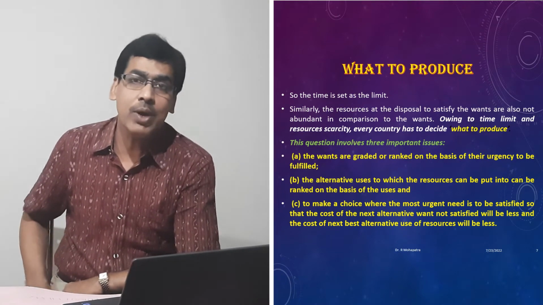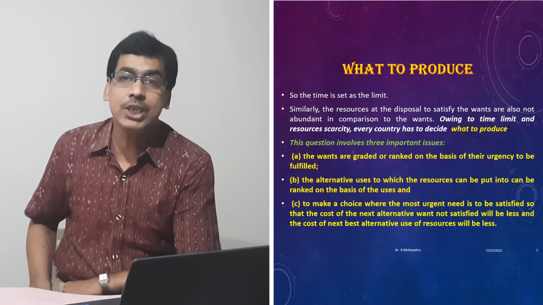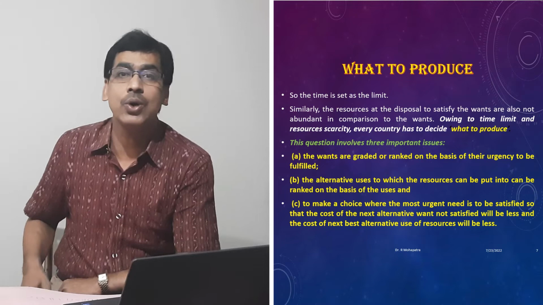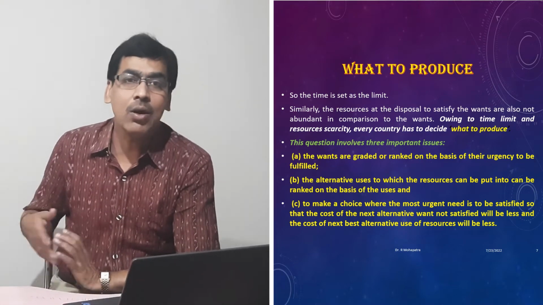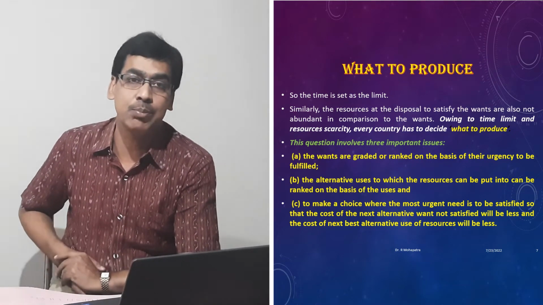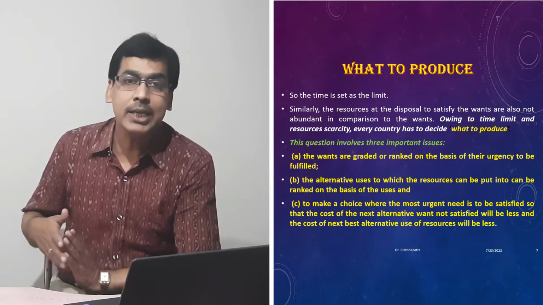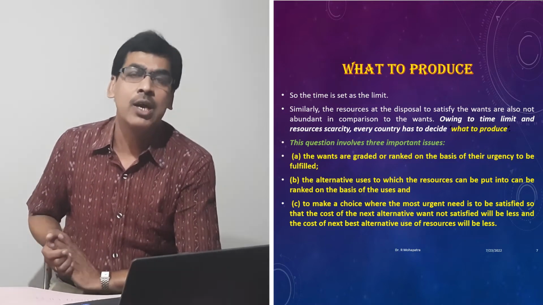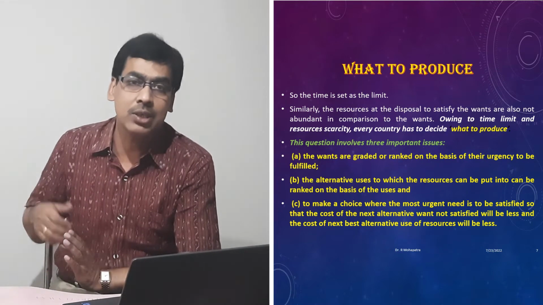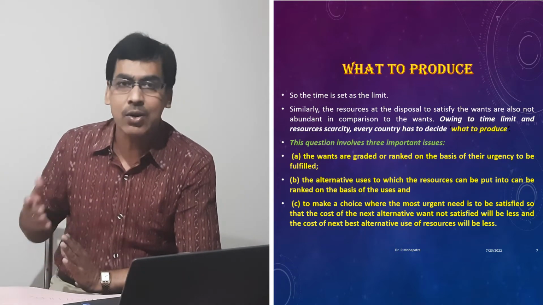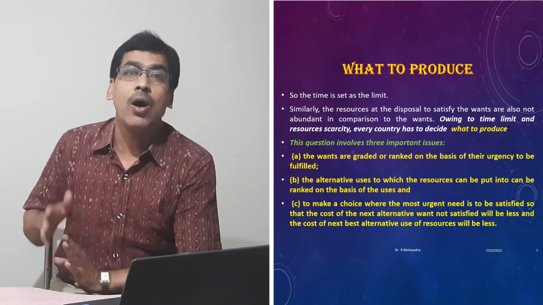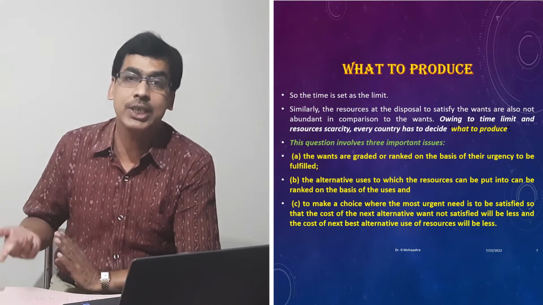The second one is that the alternative uses to which the resources can be put can also be ranked. That means whatever alternative uses the resources can be put into, those alternative ways can also be ranked. Which is the best alternative way, which is the next best alternative, which is the third best alternative; like that we can make a ranking of the alternatives in which the resources can be utilized.